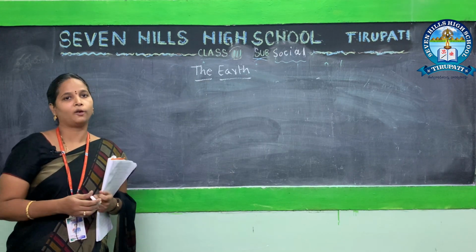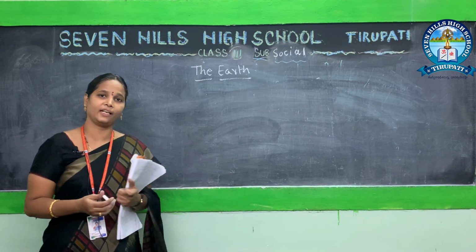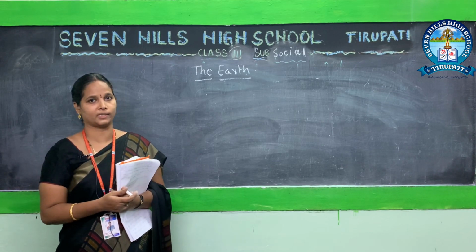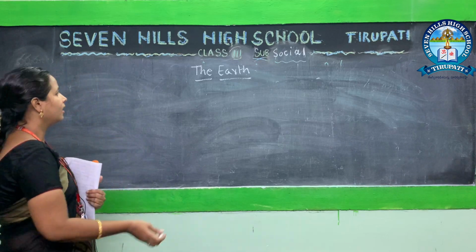Okay children, now you have learned about the continents and oceans. Now I will ask some questions about these continents and oceans. You have to answer them.